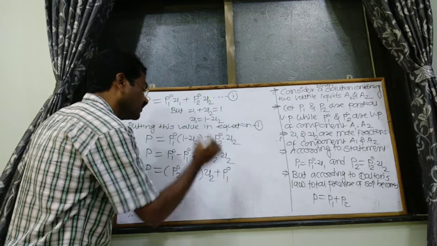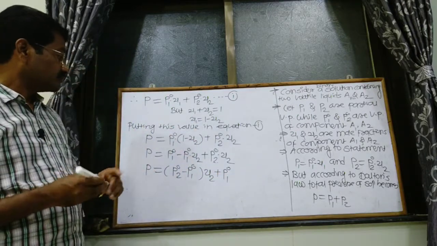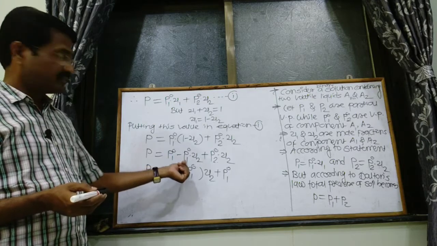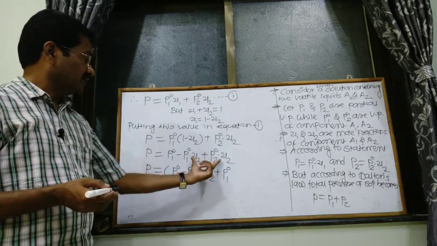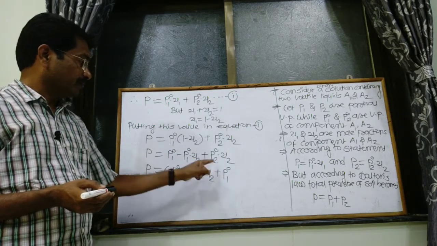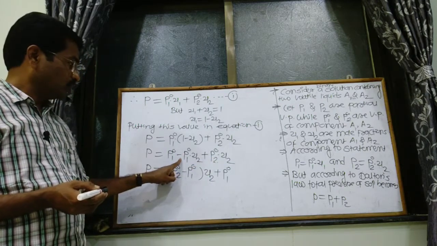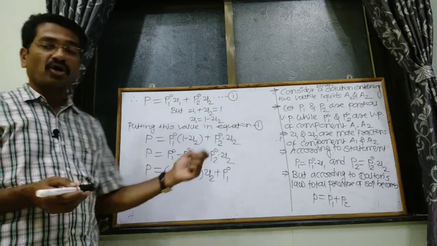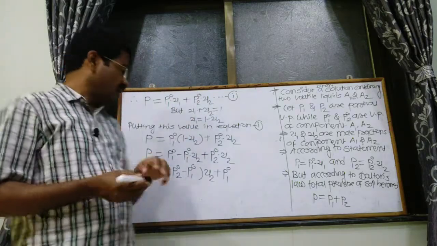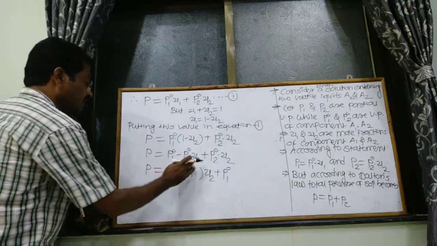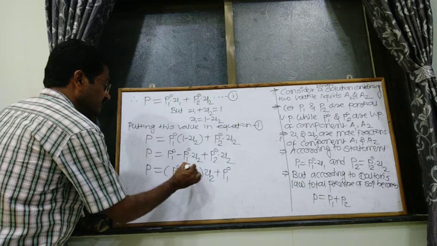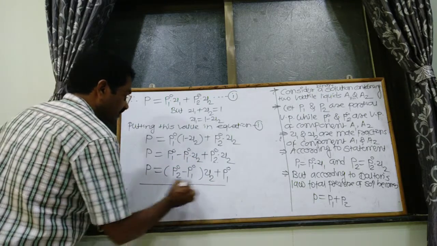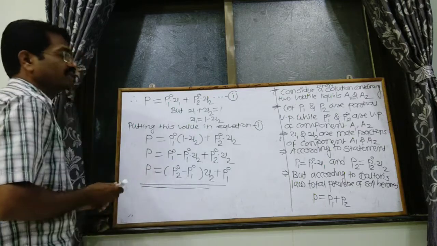plus P01. See again, this is P01, but X2 is common in the other terms. Then P02 minus P01, and plus P01. So this is the Raoult's law equation. This equation is for the Raoult's law.